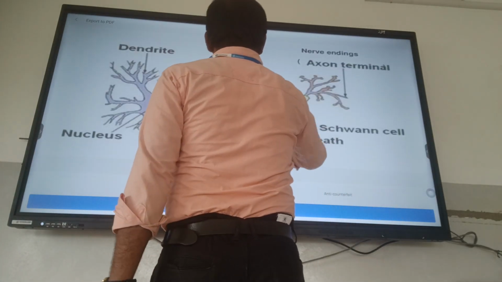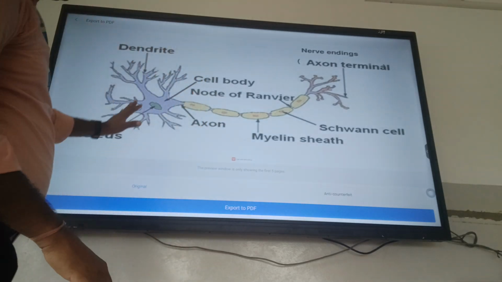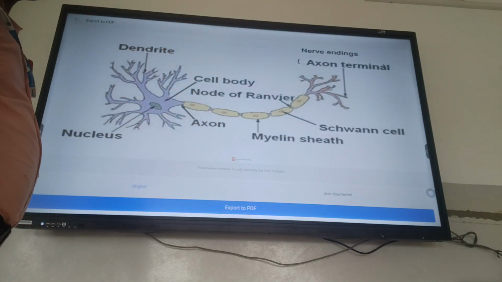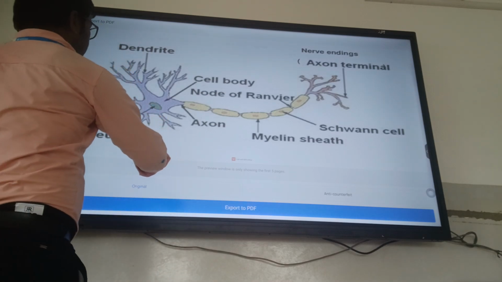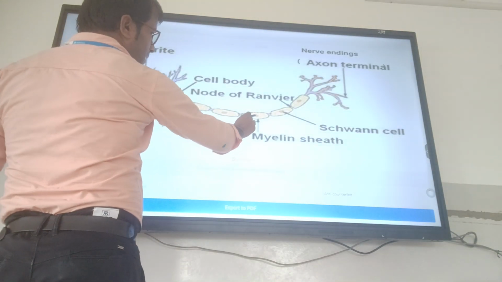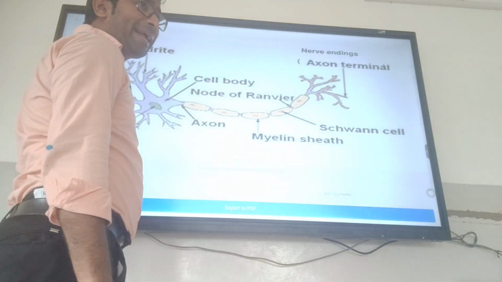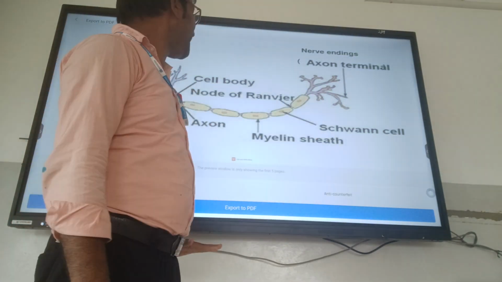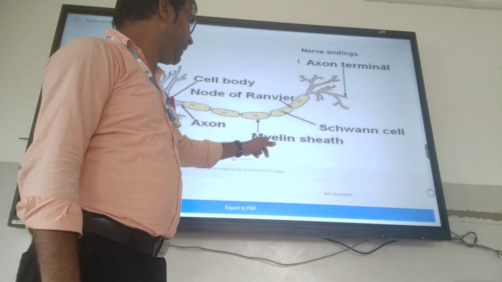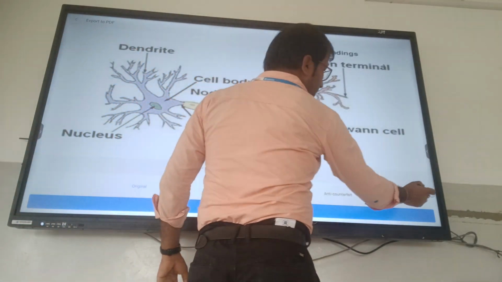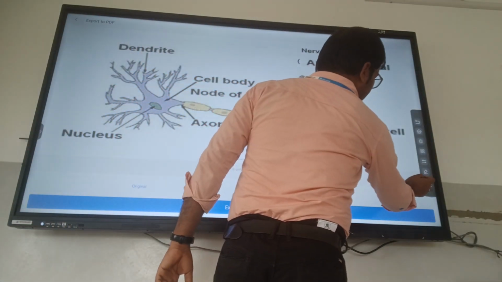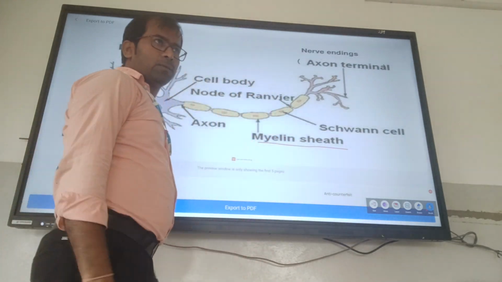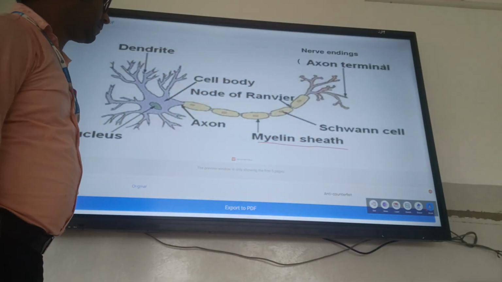When you are a student, this is the very prominent diagram of the neuron. This is known as the myelin sheath. This fatty layer which is released by the Schwann cell is known as the myelin sheath. Okay, clear?